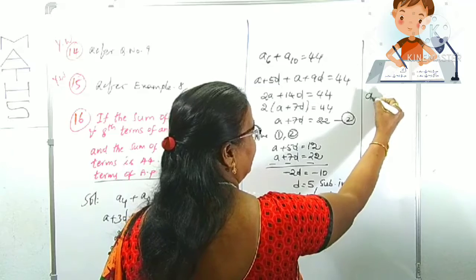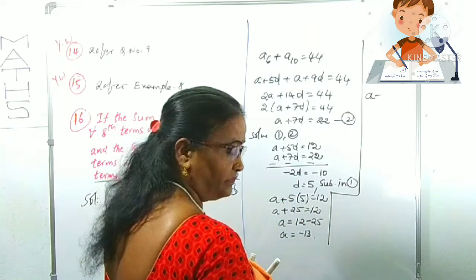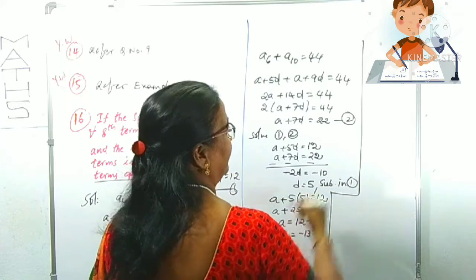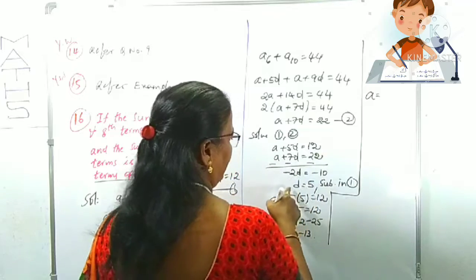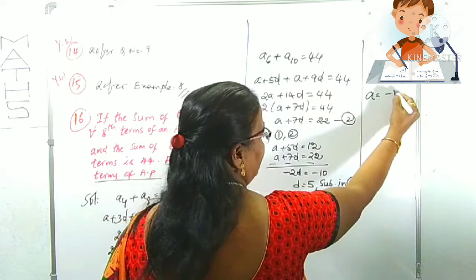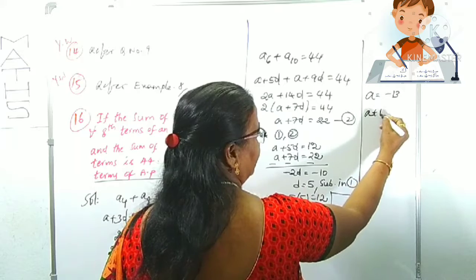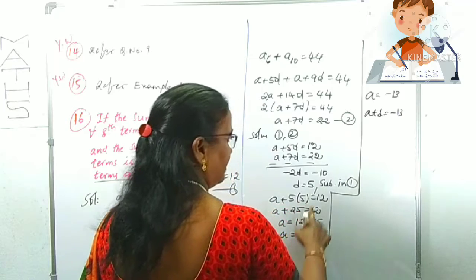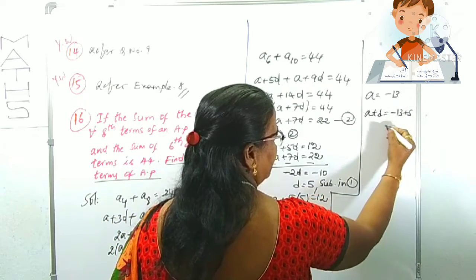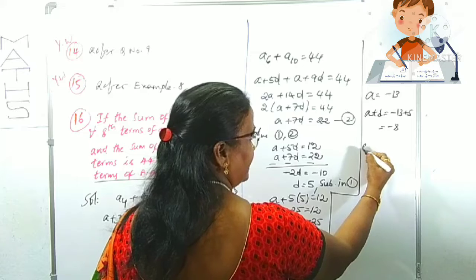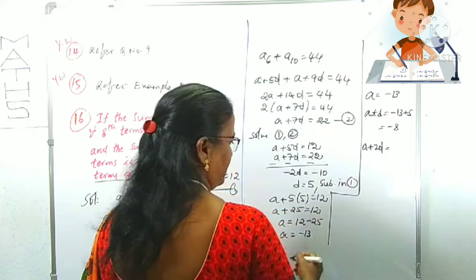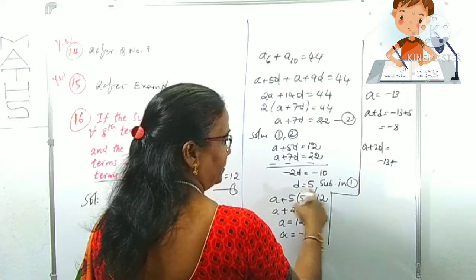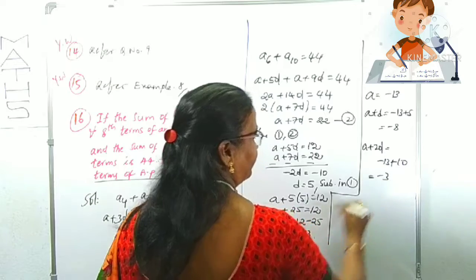Tell me, A is the first term, right? A is already minus 13. The second term is A plus D. A is minus 13, plus D. D is 5. Minus 13 plus 5 is minus 8. Now the third term is A plus 2D. A is minus 13 plus 2D. 2 into 5 is 10, so it is minus 3.